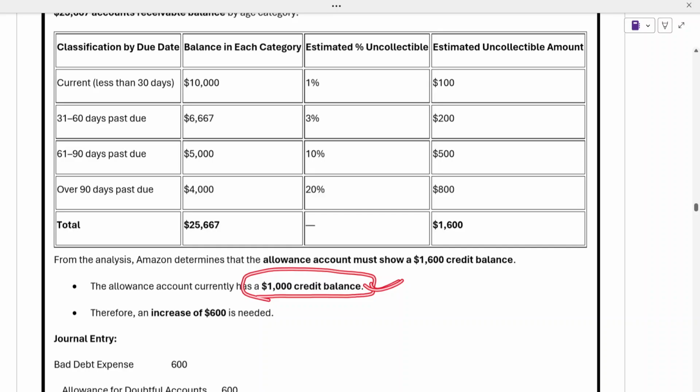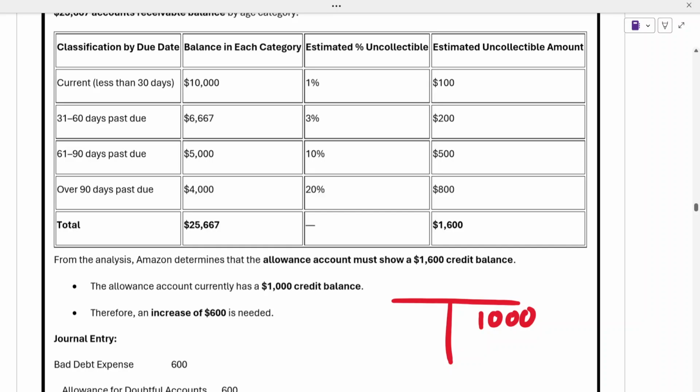That means that if this is the allowance account, $1,000 is sitting there right now, and Amazon knows that there will be a total of $1,600 of bad debt, while the bucket in which the allowance is sitting is around $1,000.